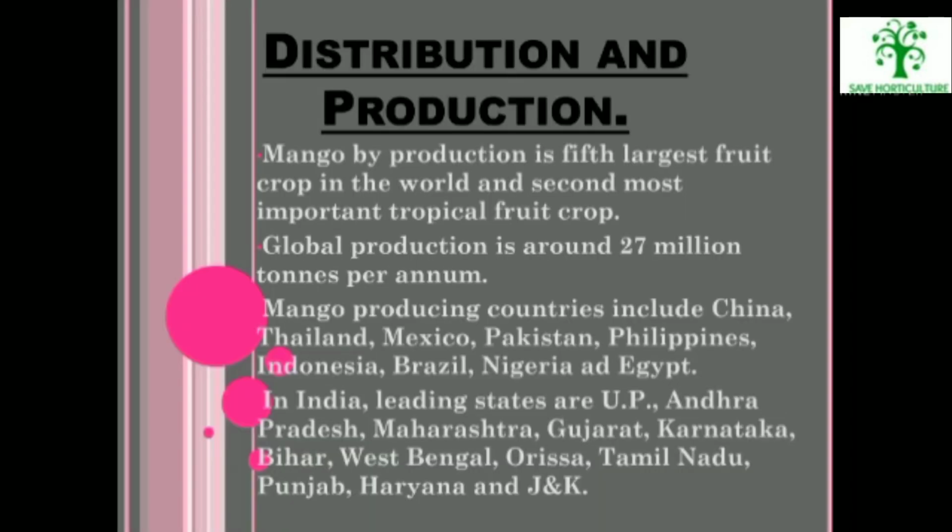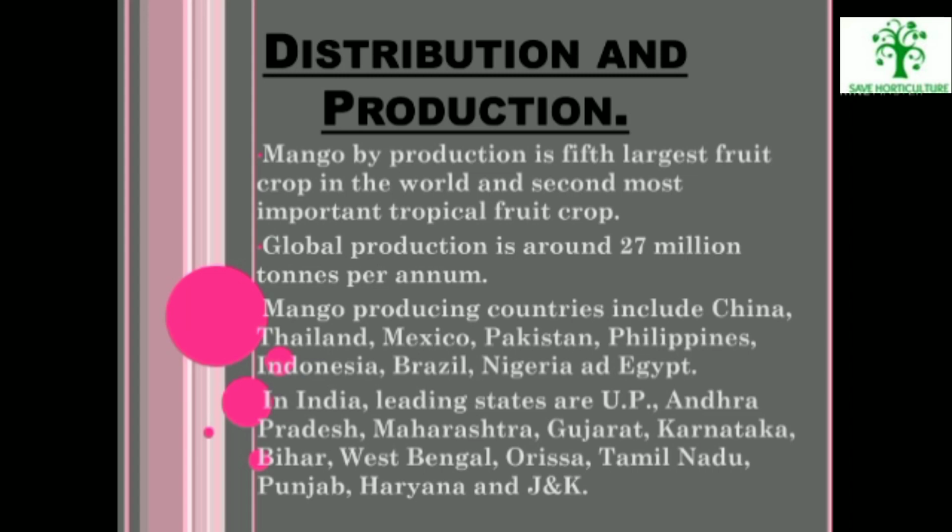Distribution and production. Mango by production is the fifth largest fruit crop in the world and second most important tropical fruit crop. Global production is around 27 million tons per annum. Mango producing countries include China, Thailand, Mexico, Pakistan, Philippines, Indonesia, Brazil, Nigeria and Egypt.